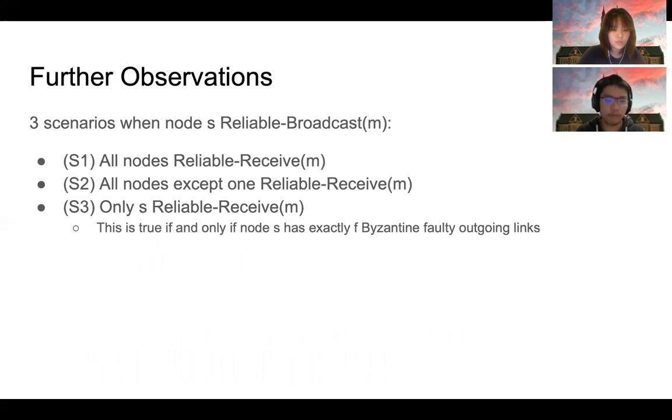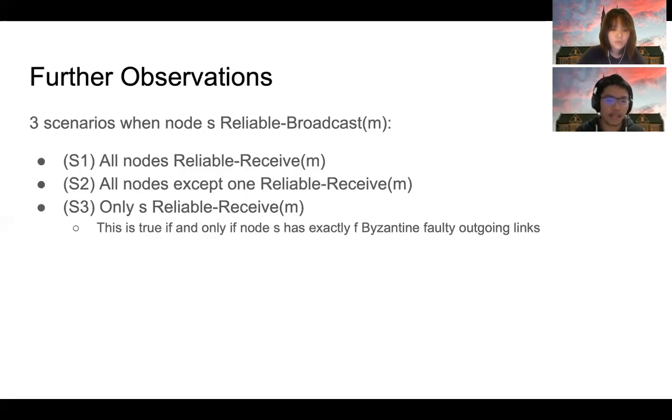Let's make some further observations about the reliable broadcast protocol. There are three possible scenarios when some node S reliably broadcasts a message M. The first scenario, S1, is that all nodes can reliably receive the non-empty and correct message M from S. The second scenario, S2, is that every node except for one node reliably receives the correct message M. And the third scenario, S3, is that only S itself can reliably receive M, and all other nodes reliably receive the empty placeholder.